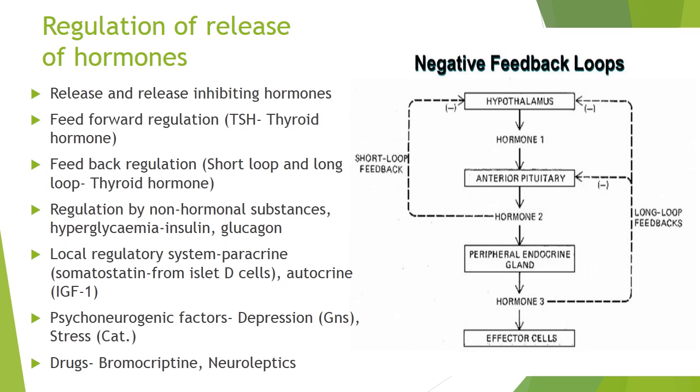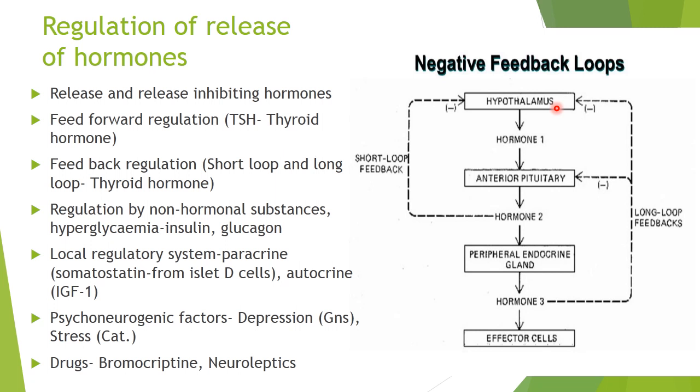Let us see how the release of hormones is regulated. There are many factors which influence the release of hormones. Let us take an example of the hypothalamus and pituitary gland. The hypothalamus is one of the major organs which controls the release of many hormones from the anterior pituitary, and later on the anterior pituitary controls the release of hormones from many other endocrine glands.